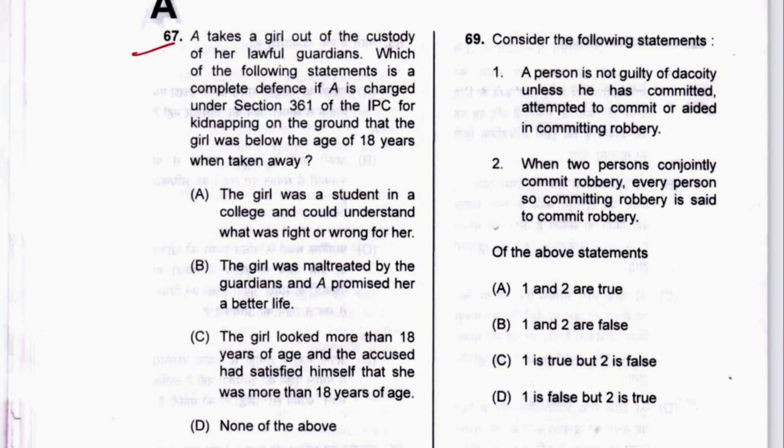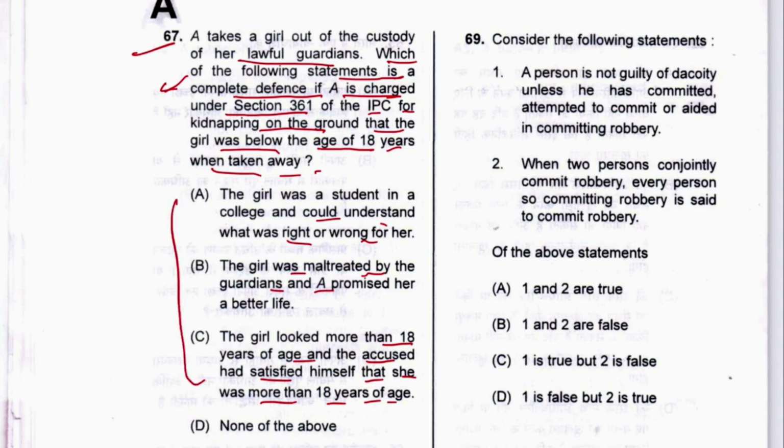Next, 67: A takes a girl out of the custody of her lawful guardians. Which of the following statements is a complete defense if A is charged under section 361 IPC for kidnapping, on the ground that the girl was below the age of 18 years when taken away? So we have to identify the defense here. The girl was a student in college and could understand what is right and wrong, or the girl was treated as mature by the guardians, or the girl looked more than 18 years of age and the accused had satisfied himself that she was more than 18 years of age. Even if all these are satisfied, there can be no excuse if she is less than 18 years of age. So D would be the answer.